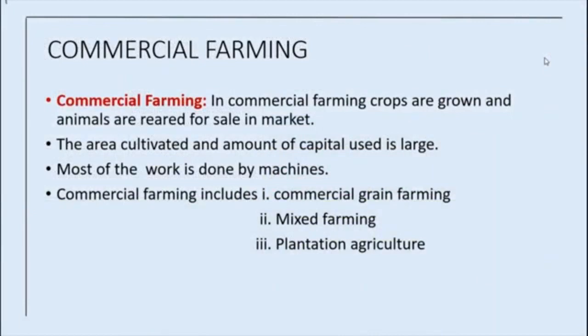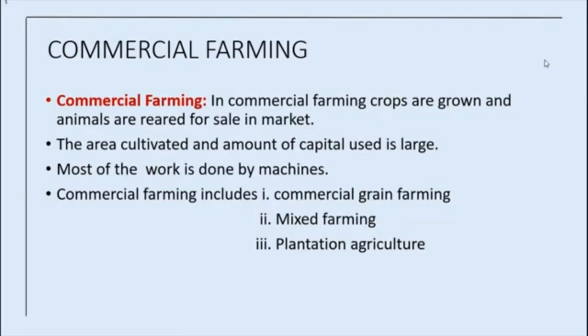Commercial farming. What is commercial farming? In commercial farming, crops are grown and animals are reared for sale in market. Yes, here there is no domestic purpose. Here the purpose of the farming is to sell in the market. So commercial purpose only will be here. Okay, the area cultivated and amount of capital used is large.